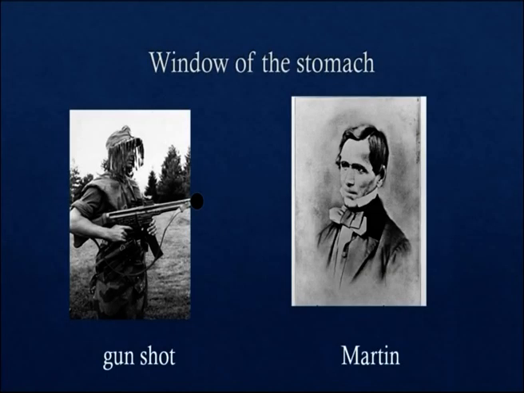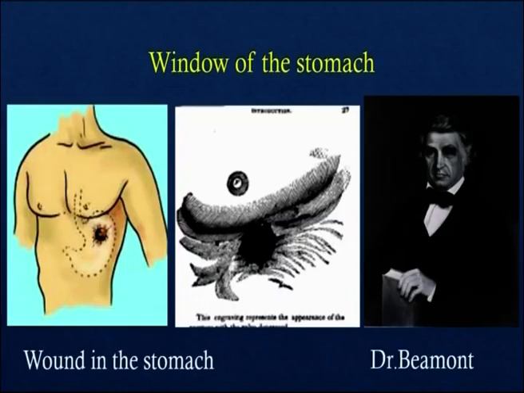Long, long ago, there was a soldier called Martin. In the year 1822, when Martin was 18 years old, he accidentally got hit by a bullet. This bullet hit Martin in the lower left ribs. Dr. Beaumont, an army doctor, treated him and dressed the wound. This wound healed after about 1.5 years but left a large hole in his stomach.